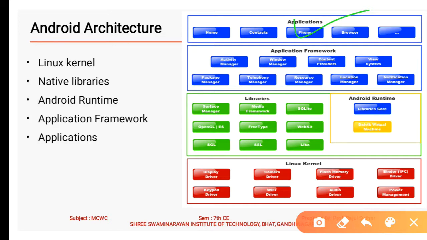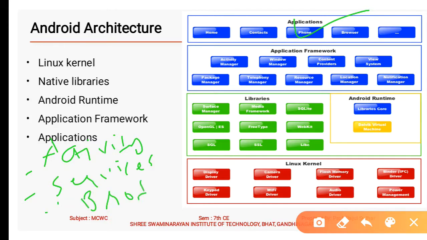There are the following four main components that can be used within an Android application: activities, services, broadcast receivers, and content providers.